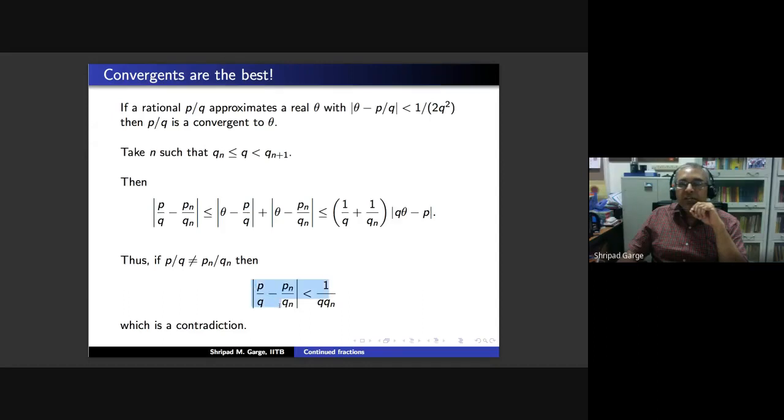So this quantity in the modulus is bigger than or equal to 1/(q q_n). But you also get it to be less than 1/(q q_n), which is a contradiction. It's a contradiction to this assumption, and so p_n/q_n has to be p/q. So this proves that convergents are the best approximations.